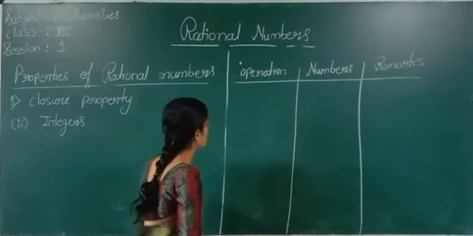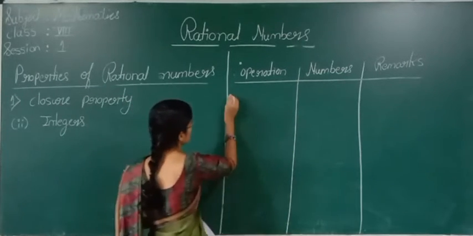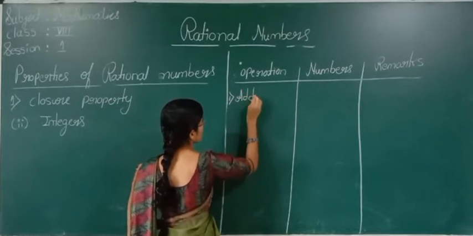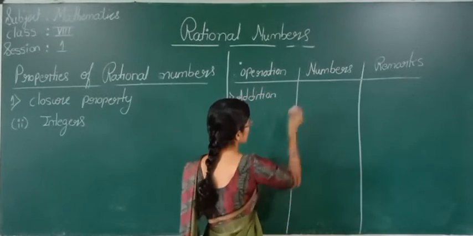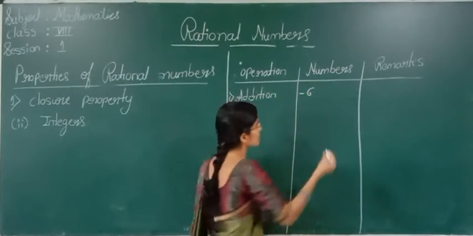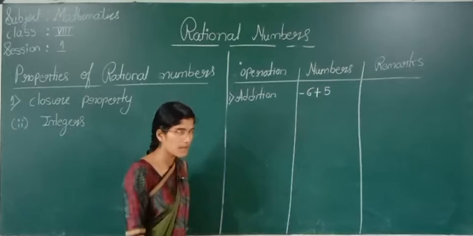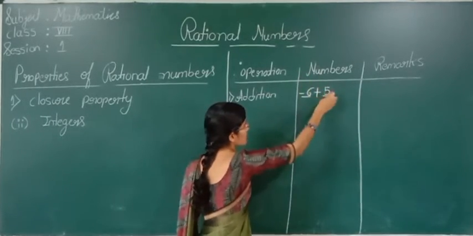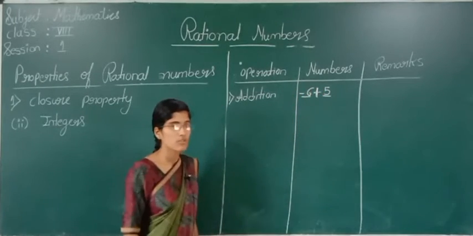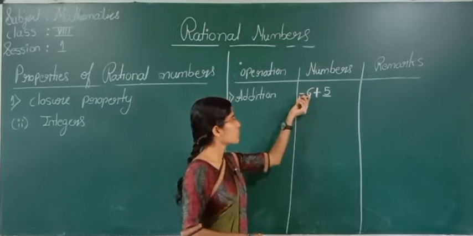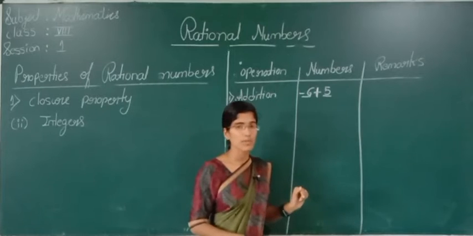Now we will see closure property for integers. The first operation is addition. If I take two integers, here minus 6 is an integer and 5 is an integer, and I perform an operation of addition, if I take two integers, the answer should come again as an integer, right? The answer has to be an integer.